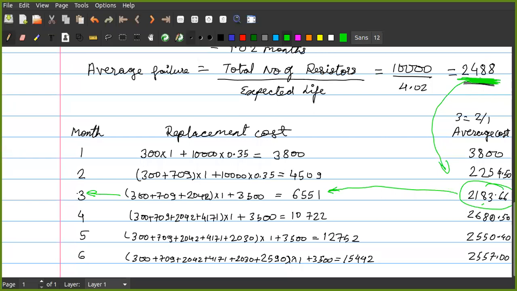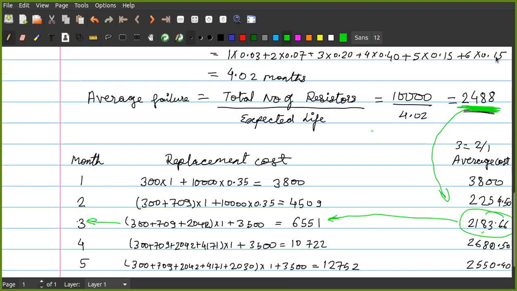This value is the average failure value, correct? Because we have taken total number of resistance divided by the expected life. Is it understood, students? So if this value is greater than this value, that means we are going to go for group replacement at the end of third month. This solves our problem, and this ends our unit number 3.